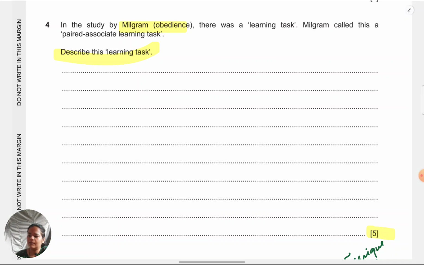How the learning paired associate task takes place is the teacher, that is the genuine participant, or you can call them the naive participant, had to teach or read out to the learner a list of paired associates.